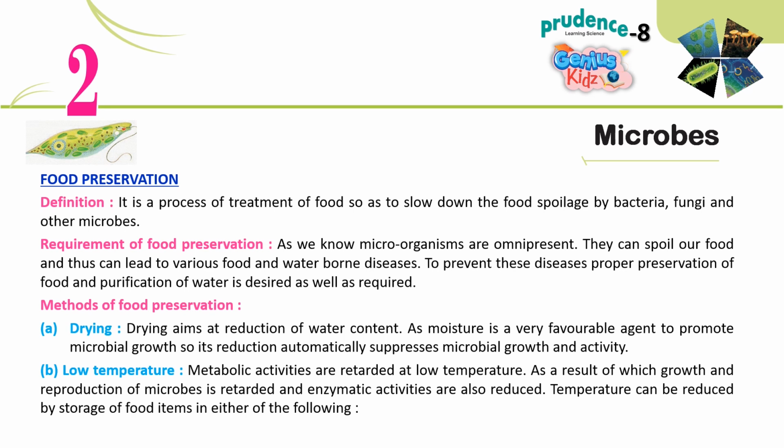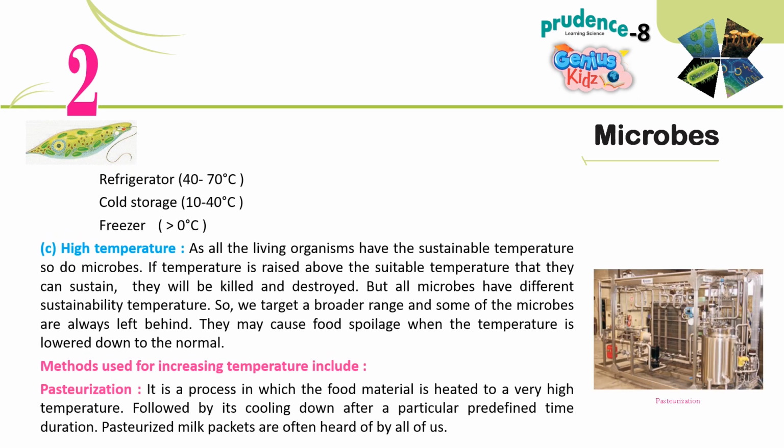B. Low temperature. Metabolic activities are retarded at low temperature, as a result of which growth and reproduction of microbes is retarded and enzymatic activities are also reduced. Temperature can be reduced by storage of food items in either of the following. Refrigerator, 40 to 70 degrees Celsius. Cold storage, 10 to 40 degrees Celsius. Freezer, greater than 0 degrees Celsius.